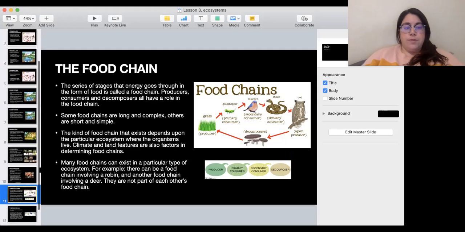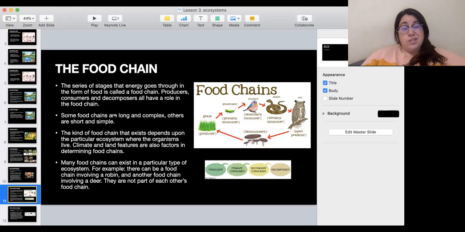And then we have food chains. We talked about this before. Remember that you have your producer, your green plant, then your primary consumer, which would be a herbivore or plant eater. A secondary consumer would be a meat eater or carnivore. And then you have a decomposer that decomposes the animals. So the series of stages that energy goes through in the form of food is called a food chain.